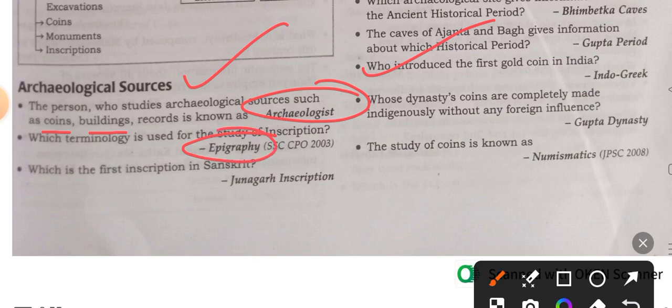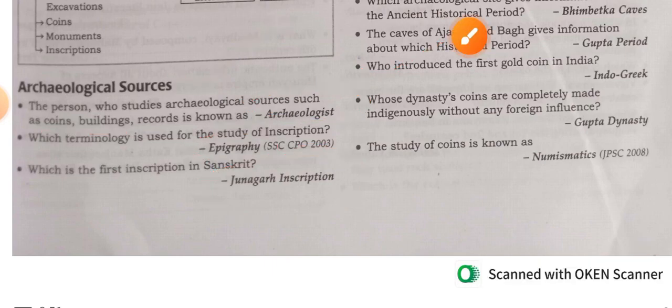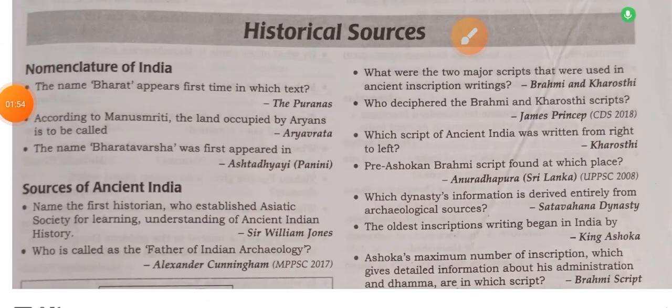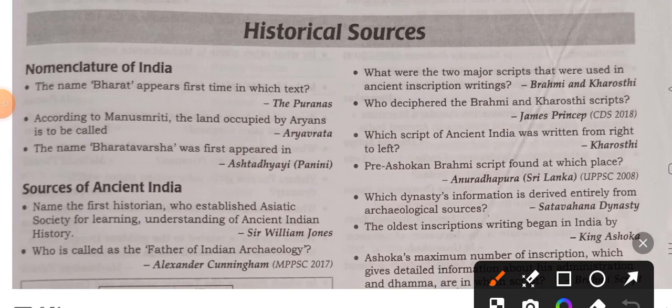Which is the first inscription in Sanskrit? Junagadh inscription. Junagadh inscription is the first inscription in Sanskrit. What were two major scripts used in ancient inscription writing? There are two types of scripts: Brahmi as well as Kharosthi. Who deciphered the Brahmi and Kharosthi scripts? James Prinsep deciphered the Brahmi and Kharosthi scripts.